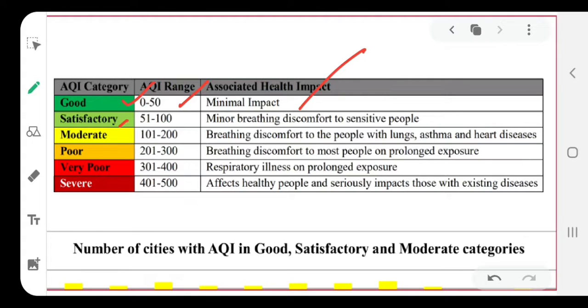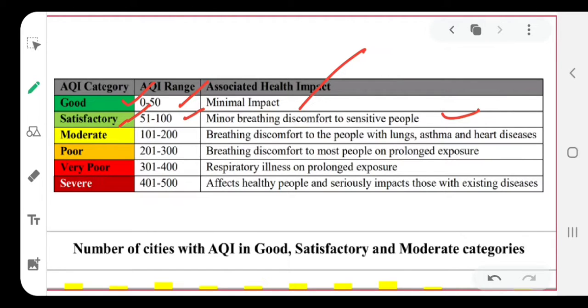The second is light green color, and if you see the number is in the range 51 to 100, and in the third column it is mentioned that it may cause a breathing discomfort only to the sensitive people. Now sensitive people are not that many, or many of the people have a good immunity system, so we may conclude that if the air is in this dark green or light green zone, then such quality of air is very good for our breathing purpose.